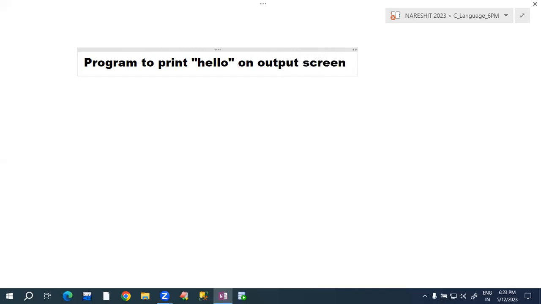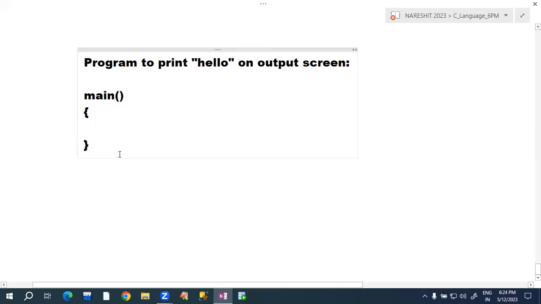So, to print hello on the output screen, we want to develop one C program. To develop a C program, minimum one function we have to define, that is main. Function means we must use the symbols opening parenthesis and closing parenthesis. We must write main in lowercase only. This is the starting point of main. This is the ending point of main.